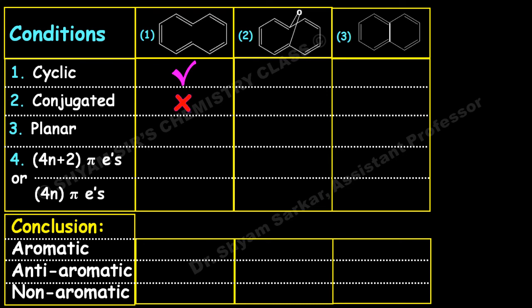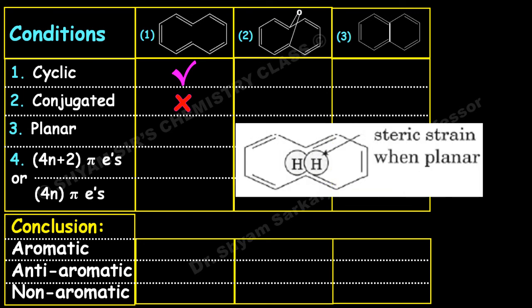Apparently you can see this looks like conjugated, but this is not conjugated, because if you see this structure, these 2 hydrogen atoms are in steric strain, so these hydrogen atoms cannot make this molecule planar. If it remains in the planar form, there will be a lot of steric strain because of these 2 hydrogen atoms, and because of this, all these pi bonds are not conjugated within this ring structure. Okay, and this molecule is not at all planar due to this steric strain. So this is not planar. This has 4n plus 2 pi electrons, but this is not aromatic, this is non-aromatic in nature.